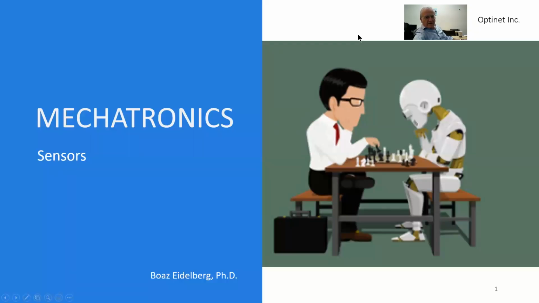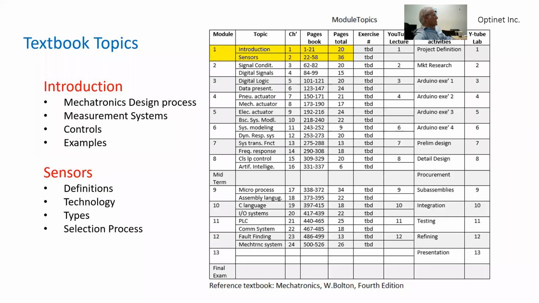Hello, this is Dr. Heidelberg, and our presentation today is related to sensors in mechatronics. We will follow the textbook of Bolton, the fourth edition. The sequence of modules is shown over here. We're in module 1, discussing the introduction to mechatronics and sensors.